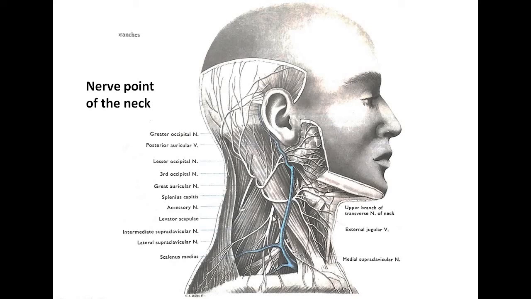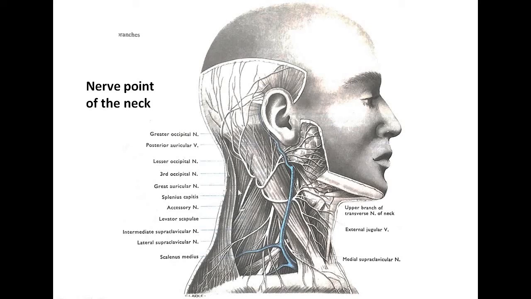The fourth nerve is the supraclavicular nerve, which arises as a common trunk that descends downward and divides into medial, intermediate and lateral supraclavicular nerves. Occasionally, the intermediate supraclavicular nerve pierces the clavicle bone.